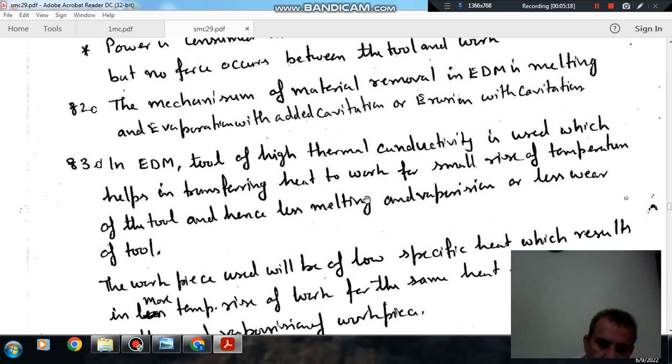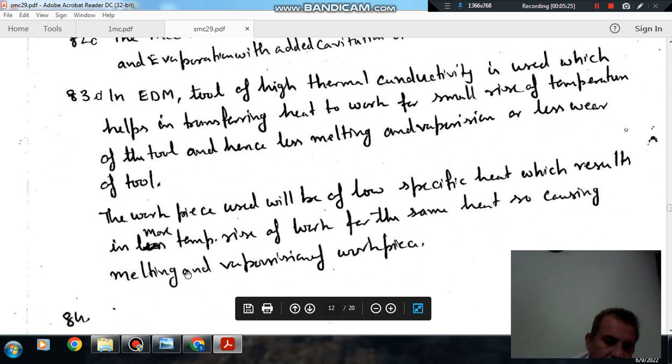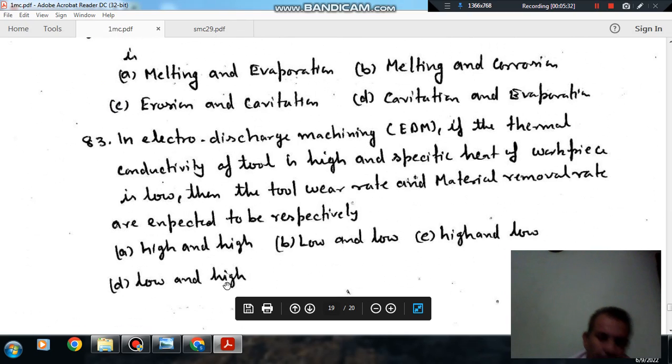then there will be temperature rise in the workpiece and it will cause a high removal rate of the material, because when specific heat is low, for the same heat there will be a large temperature rise and melting of the workpiece will take place. So answer is option B.